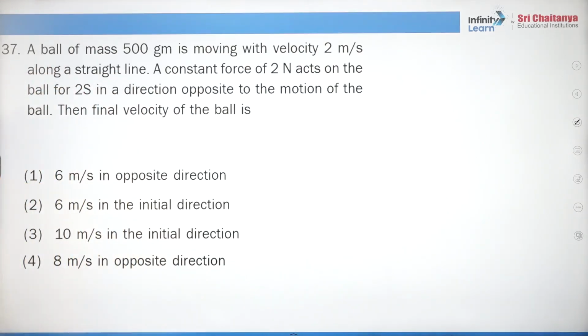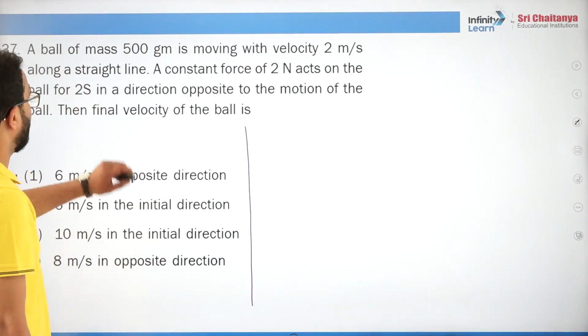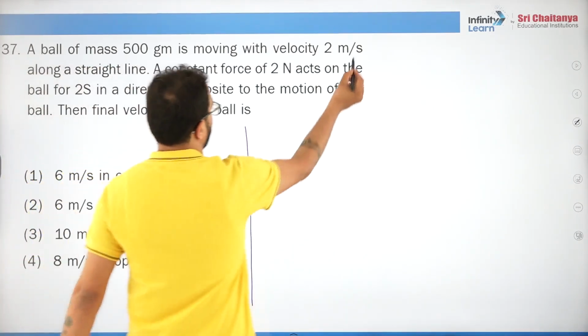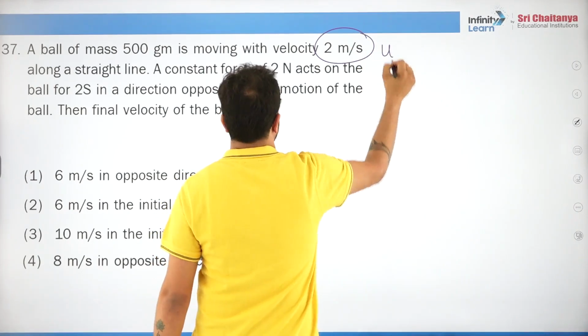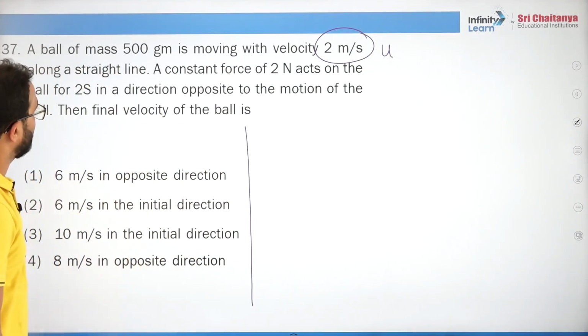A ball of mass 500 grams is moving with a velocity u on a straight line. A constant force of 2 Newton acts on the ball for 2 seconds in a direction opposite to the motion of the ball. The final velocity of the ball is very easy.